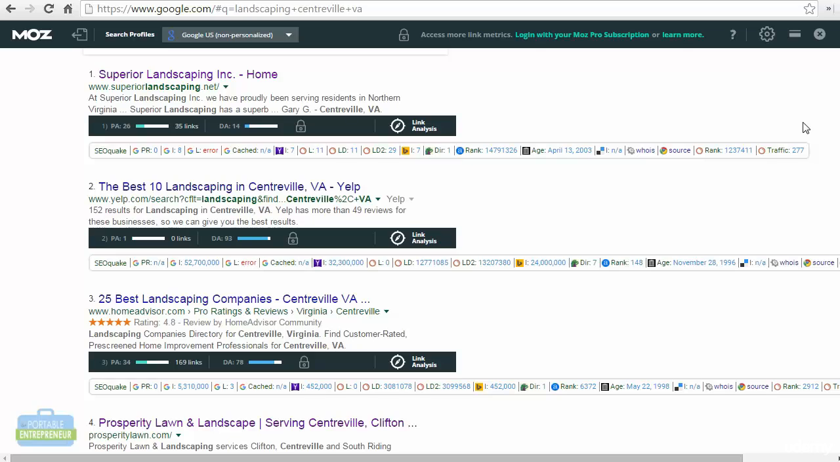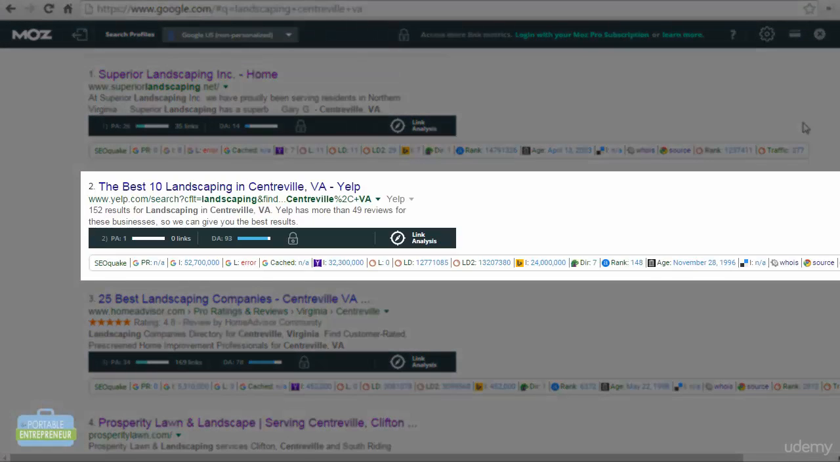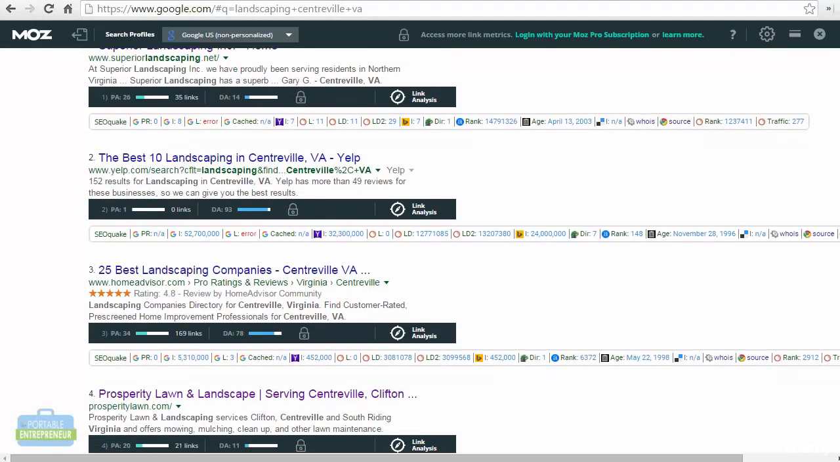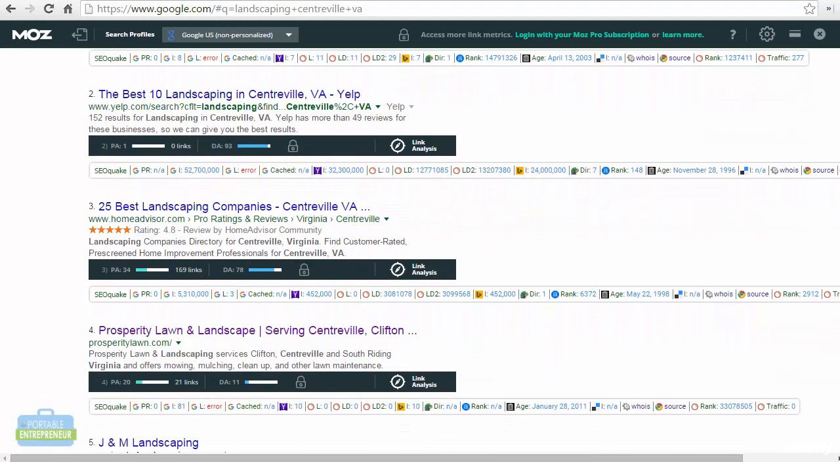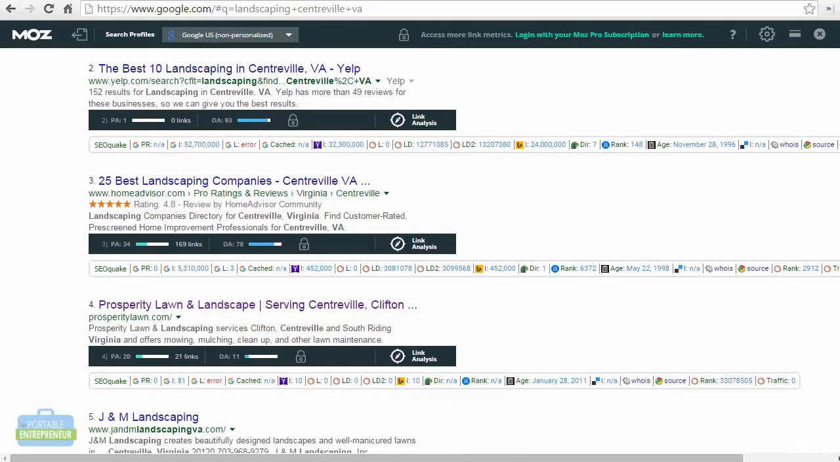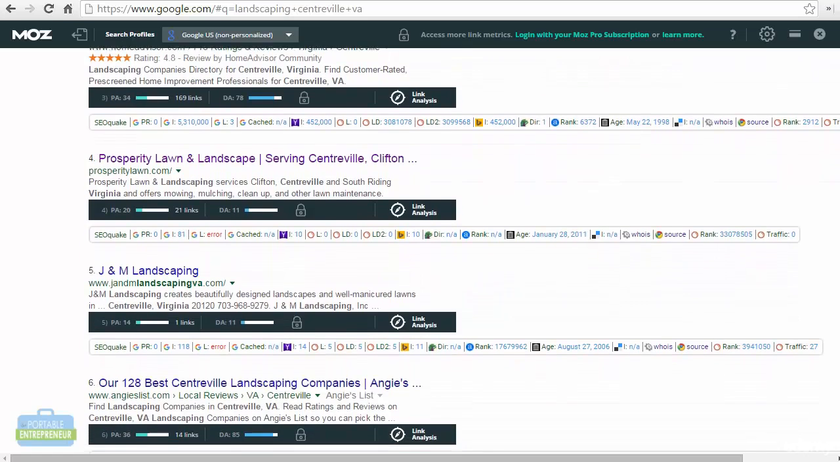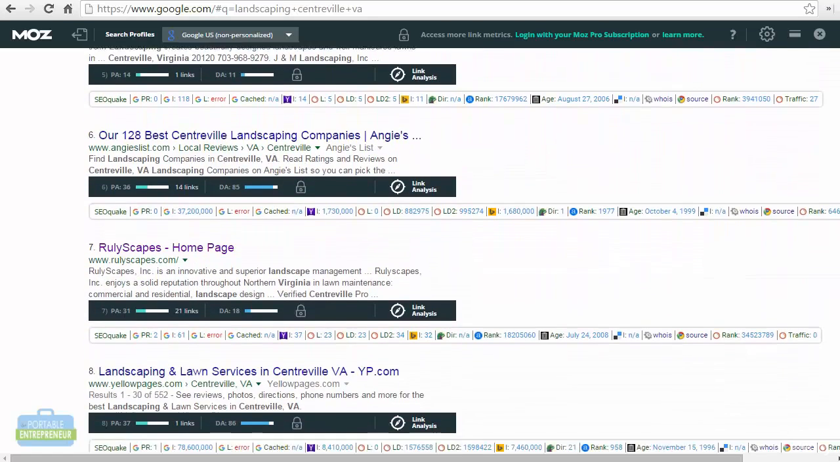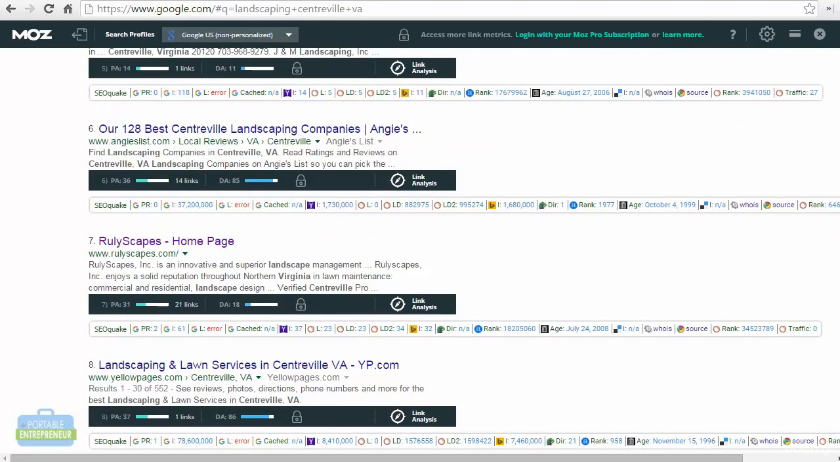Next, you can see Yelp has a domain authority of 93. Home Advisor has a domain authority of 78. These are huge, well-respected sites, especially in the eyes of Google, so they have a much higher domain authority. Also, YouTube, for example, has a domain authority of 100. Obviously, they're owned by Google.